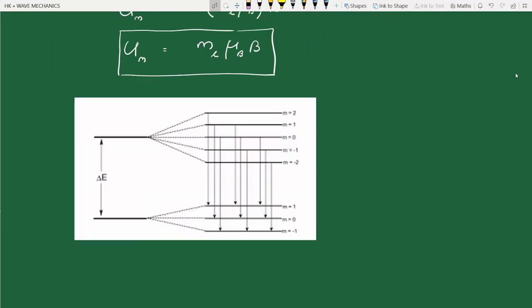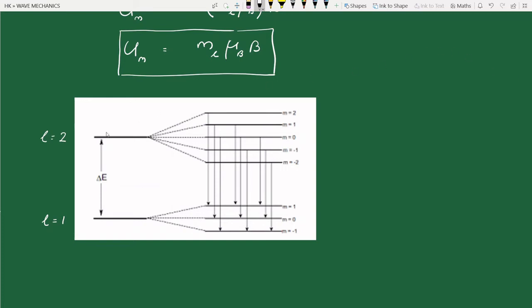Let us consider this diagram. It shows the transition between two energy states. This corresponds to L equal to 2 states, and this corresponds to L equal to 1 state. The principal quantum number of these two states can be anything.